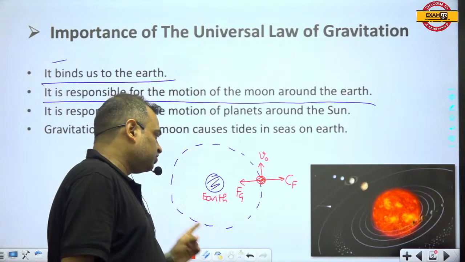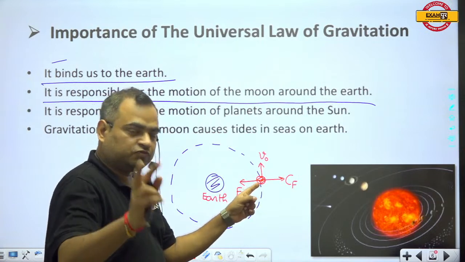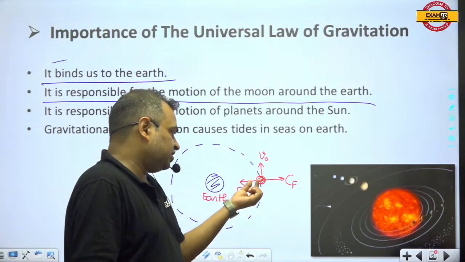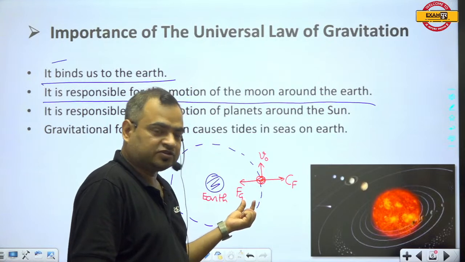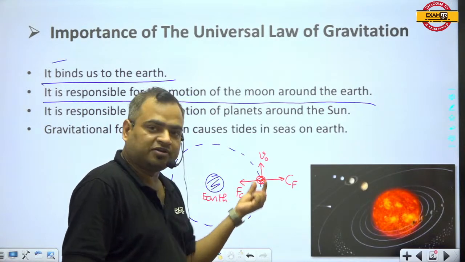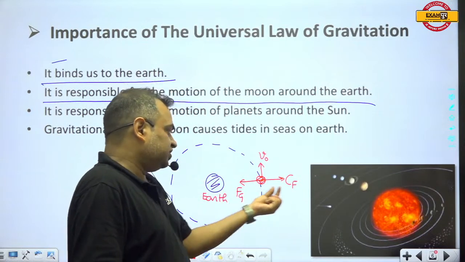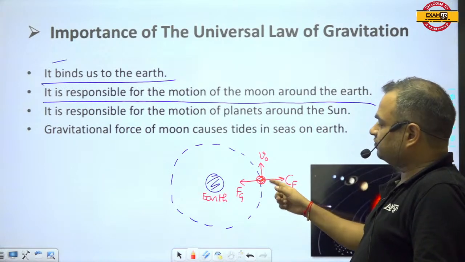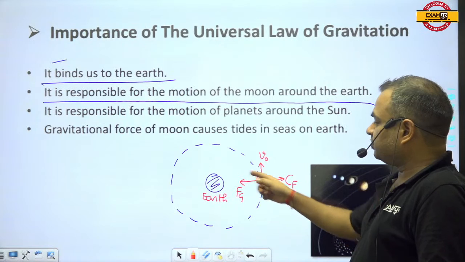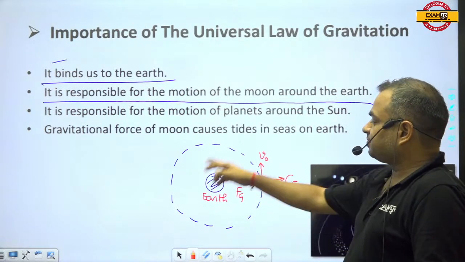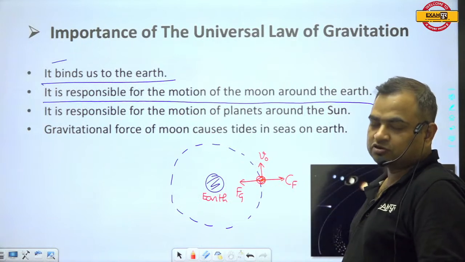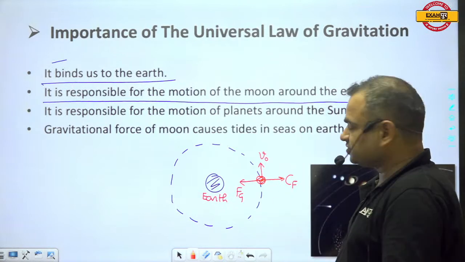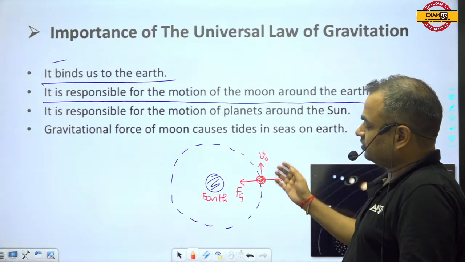So during motion around the earth, the moon experiences two forces. Number one, centrifugal force, which is actually a pseudo force, and this force is balanced by the gravitational force. That's why the separation between earth and the moon remains constant. Otherwise, if centrifugal force doesn't work, then the moon will fall on the surface of earth. The moon will collide with the earth, or similarly other satellites circulating about other planets will also collide with their planets.